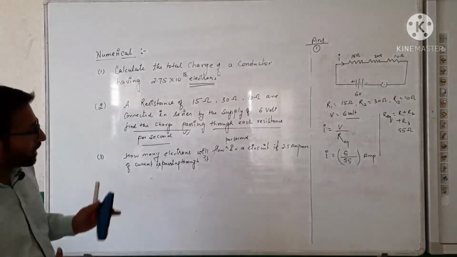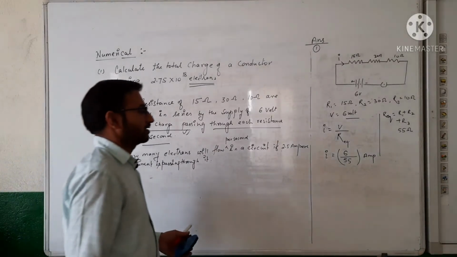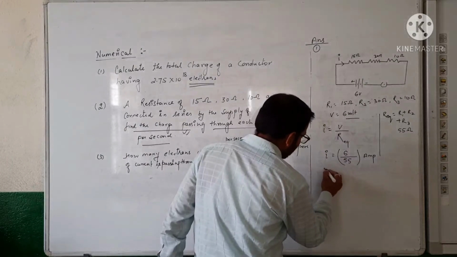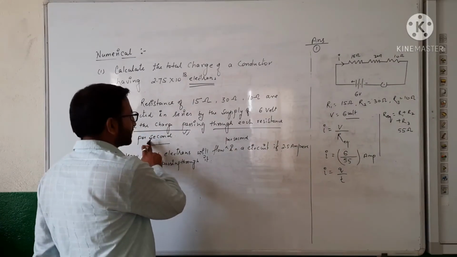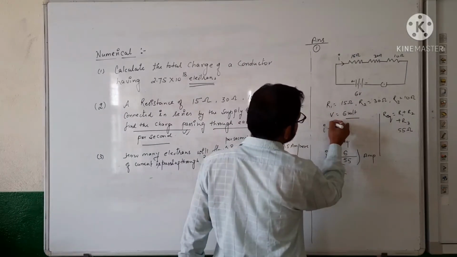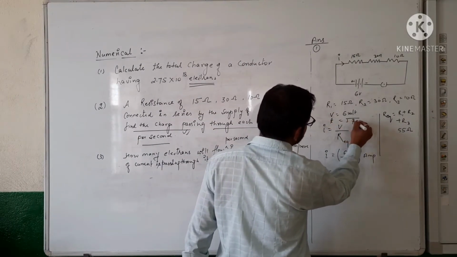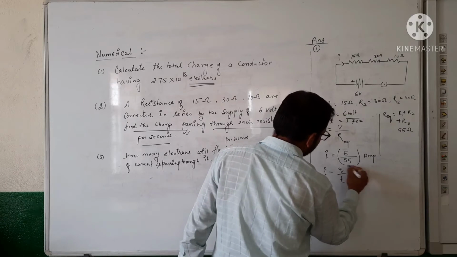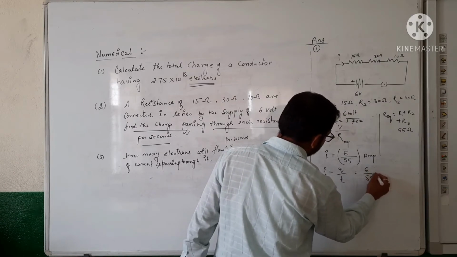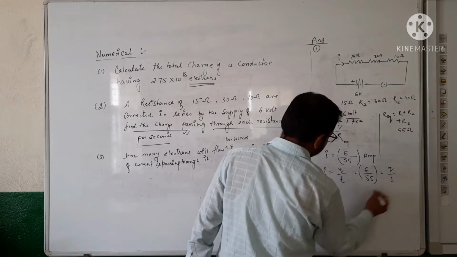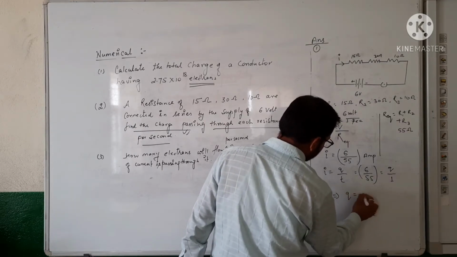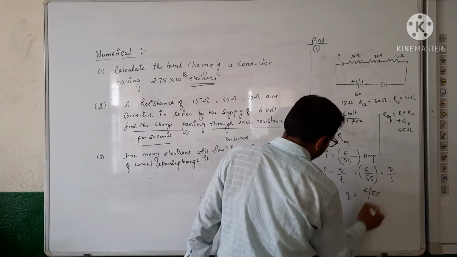We can correlate the charge with current. So by the formula I is equal to Q upon T, because the time is per second, meaning we have been given time 1 second. So see, 6 upon 55 is equal to Q upon 1 second. So Q is equal to 6 upon 55.